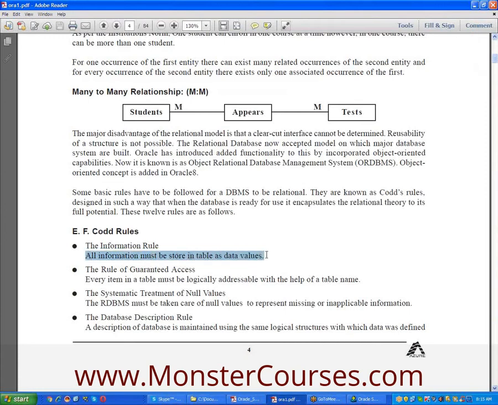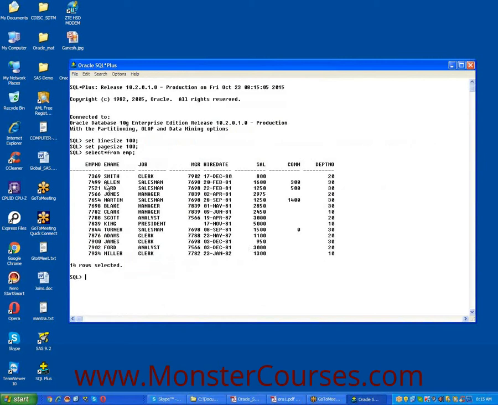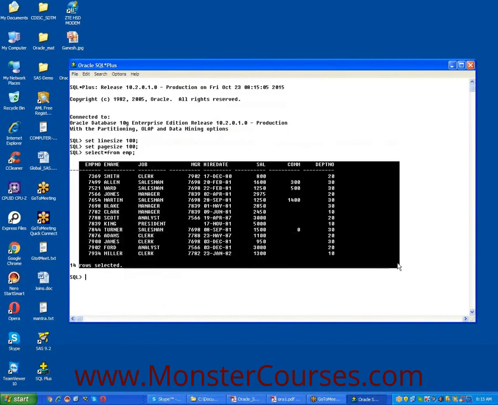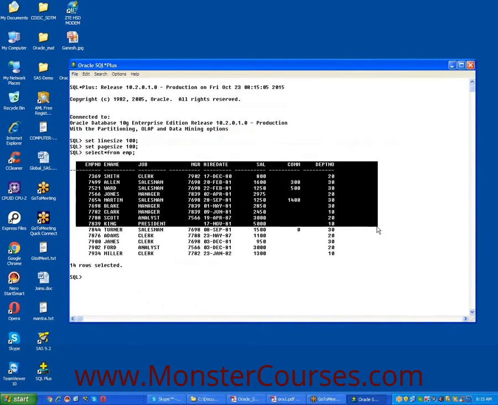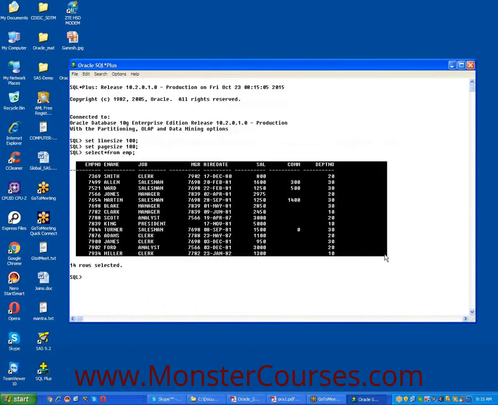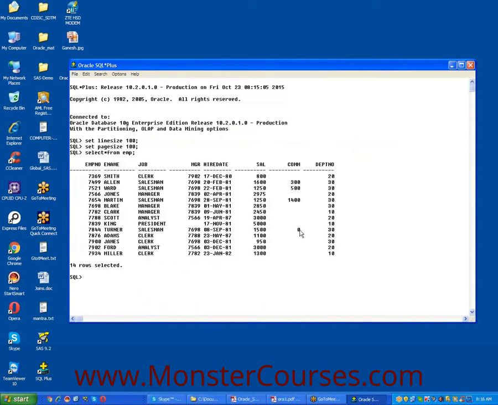All information must be stored in a table as data values. This arrangement is known as a table. The systematic arrangement of rows and columns is known as a table. The horizontal lines are known as rows and the vertical lines are known as columns. There are 8 columns and 14 rows. What is meant by table? The systematic arrangement of rows and columns is known as a table.